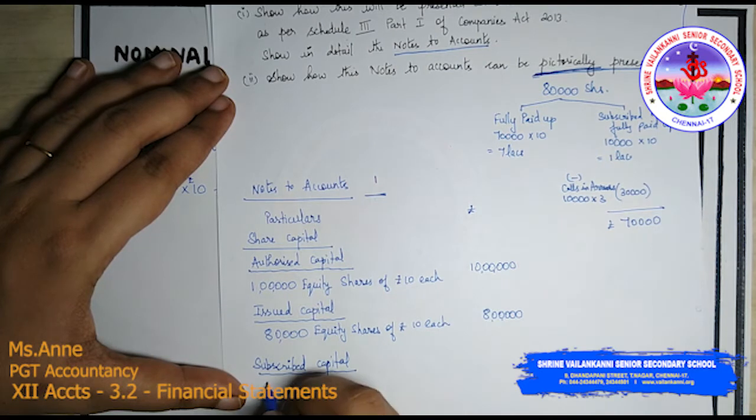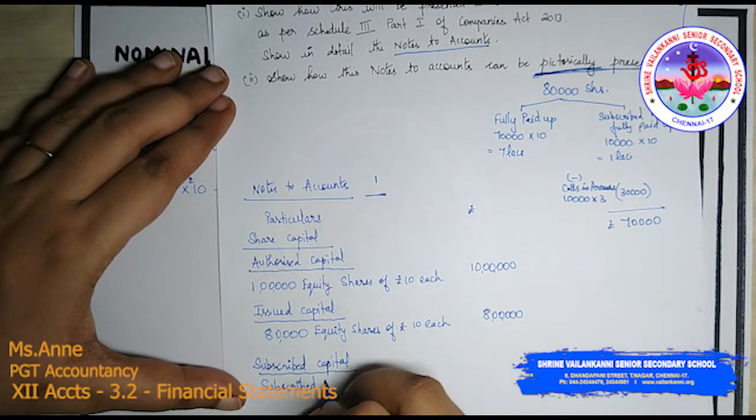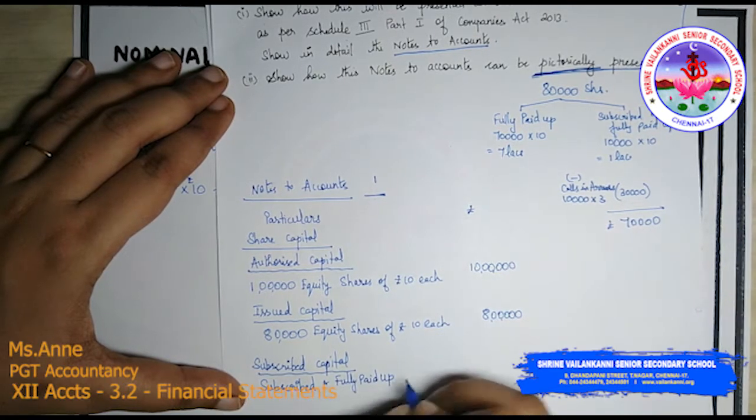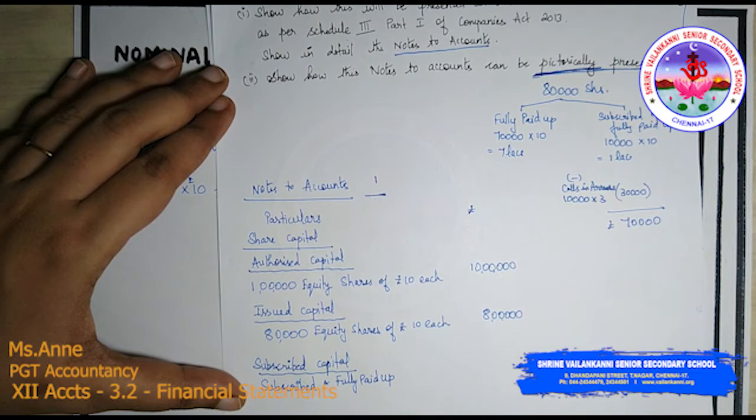Then subscribed capital. Under that you have subscribed and fully paid up. How much is subscribed and fully paid up? It is 70,000 equity shares of rupees 10 each.